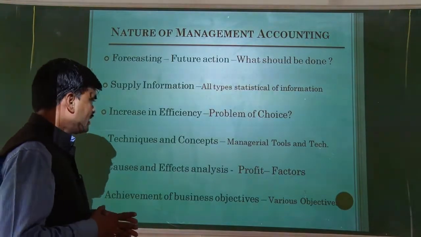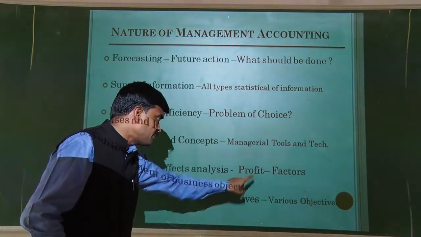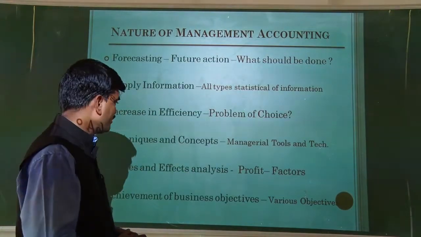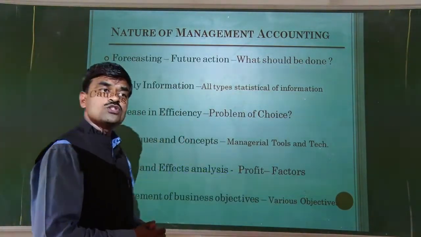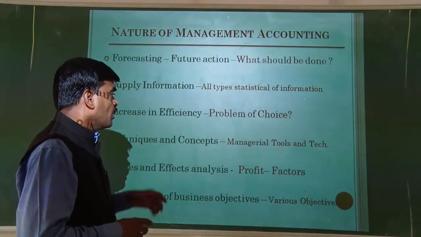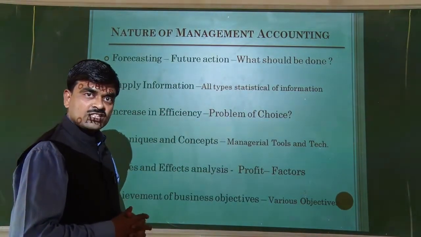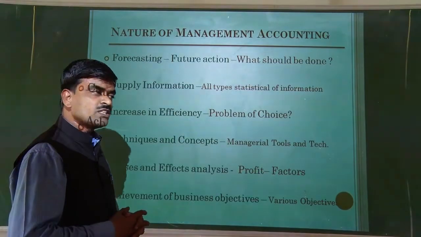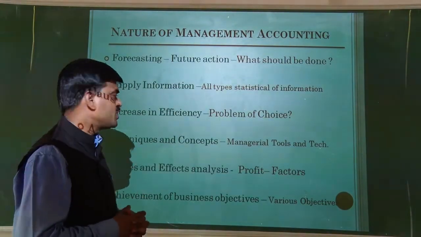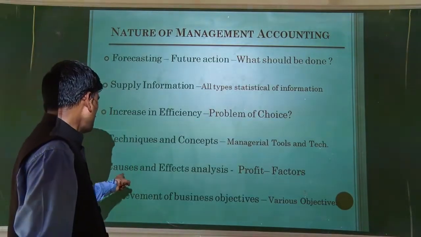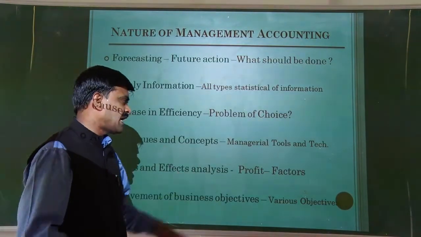For example, if the organization generated profit, this accounting will analyze the factors which helped generate the profit. On which factors did the organization generate profit, and how much is the contribution of such and such factor in the profit generation of business? So it is known as cause and effect analysis.